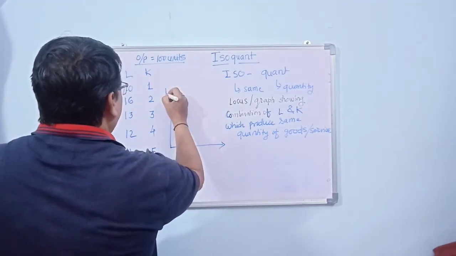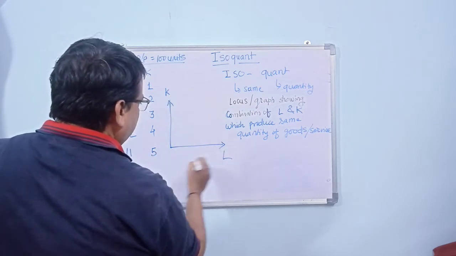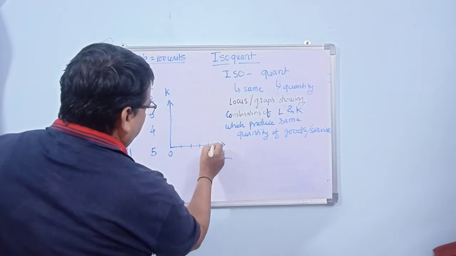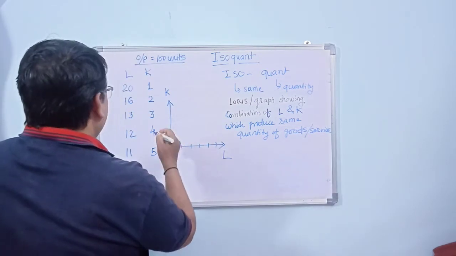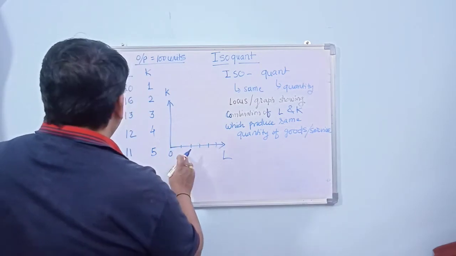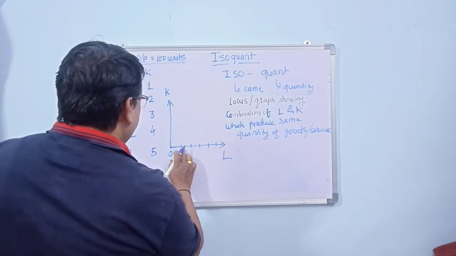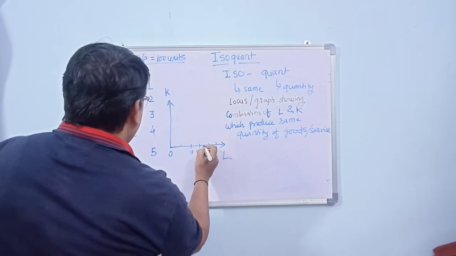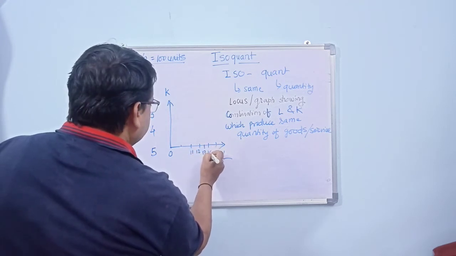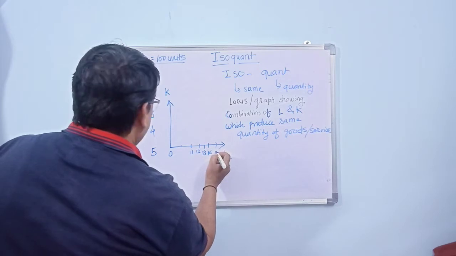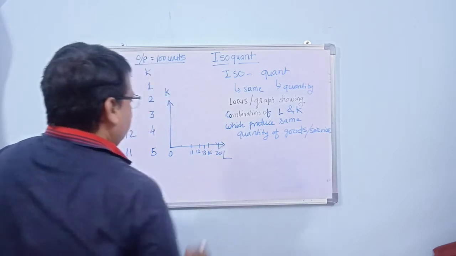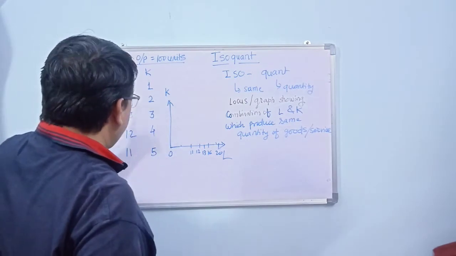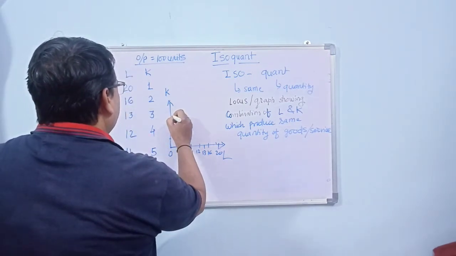we will find that we have capital on the y-axis and labor on the x-axis, and 1, 2, 3, 4, 5, and here this is labor, so it is maybe 11 here, 12, it is 13, it is 16, then it is say 20 over here. So I got these labor figures here, and these are the figures of the capital, like 1, 2, 3, 4, 5.